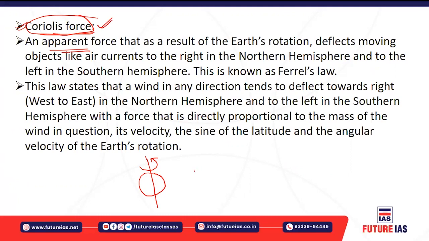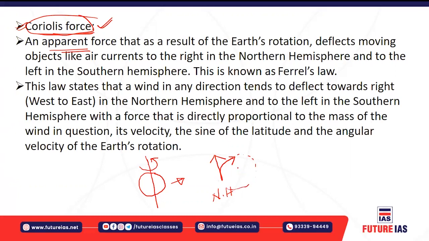This is basically an apparent and virtual force, right? Apparent force which is basically generated due to the rotation of the earth. Now what happens is, due to this Coriolis force, any moving object is deflected. For example, this is the moving object in the northern hemisphere. I'm talking about the northern hemisphere. This moving object deflects to its right, or in the clockwise direction in the northern hemisphere.